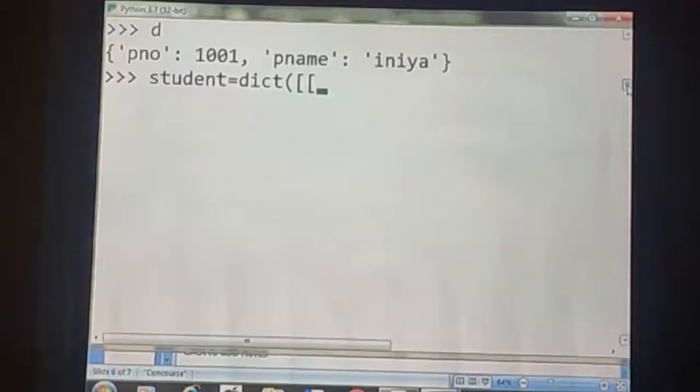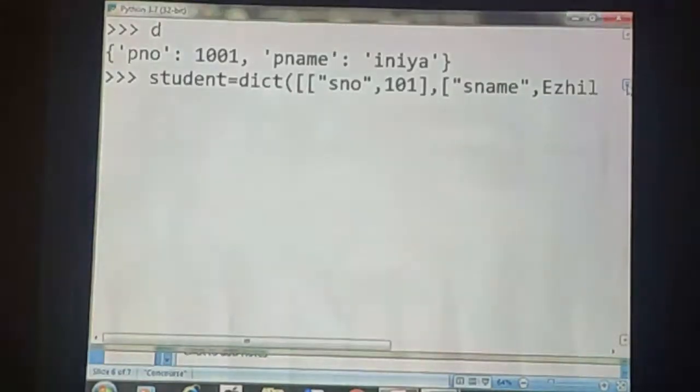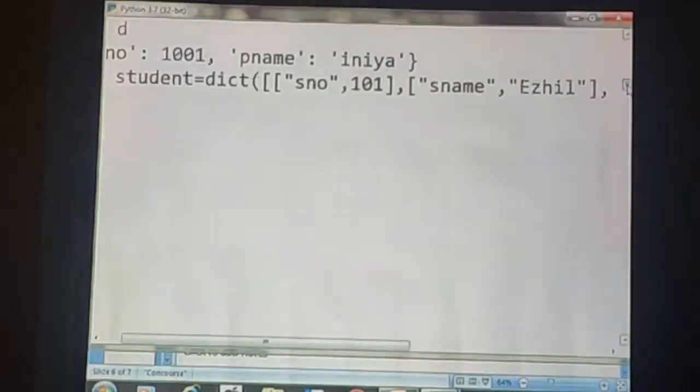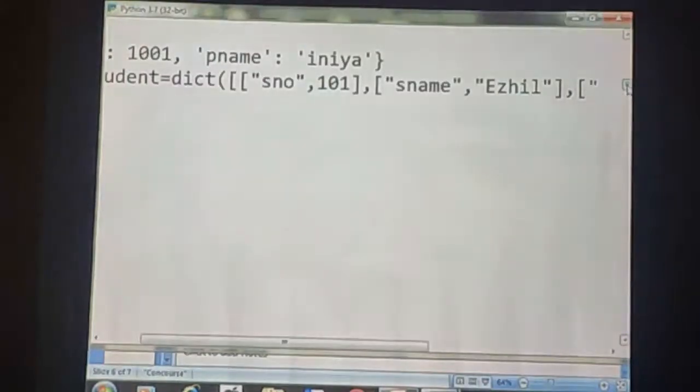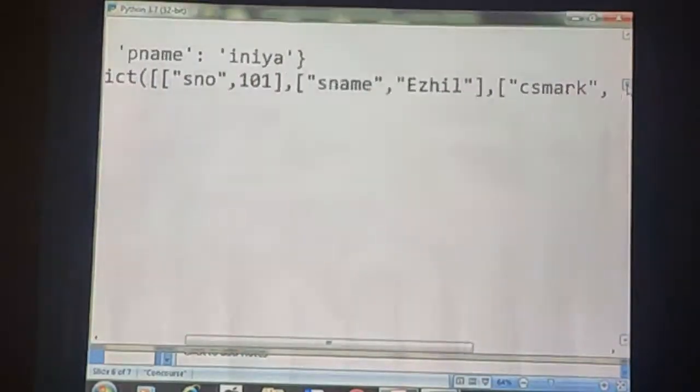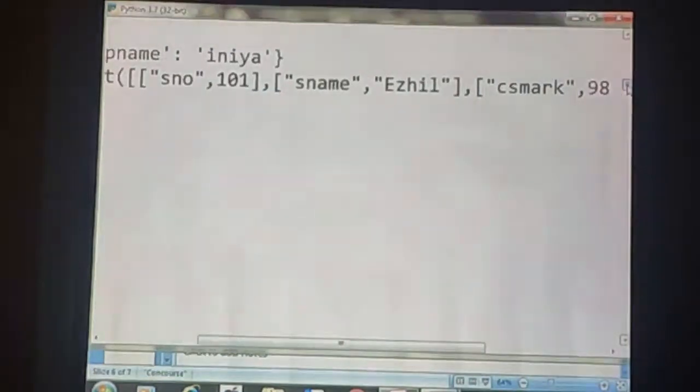Here student number, then 101, comma, student name, comma, LL, then CS mark, comma, 98.